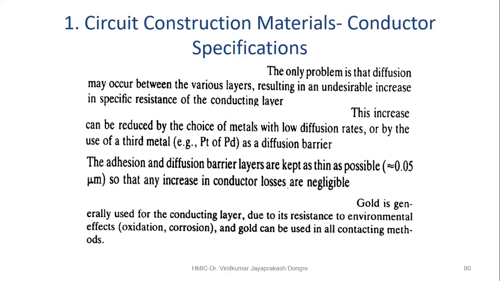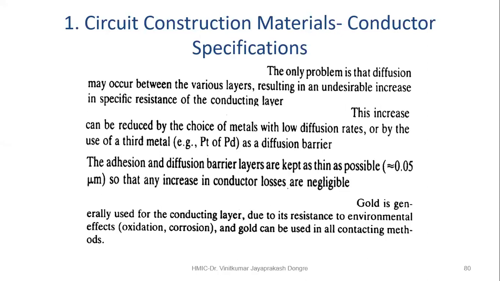The only problem is that diffusion may occur between the various layers, resulting in an undesirable increase in specific resistance of the conducting layer. This increase can be reduced by the choice of metals with low diffusion rates or by the use of a third metal. Example, platinum (Pt) or Pd as a diffusion barrier.